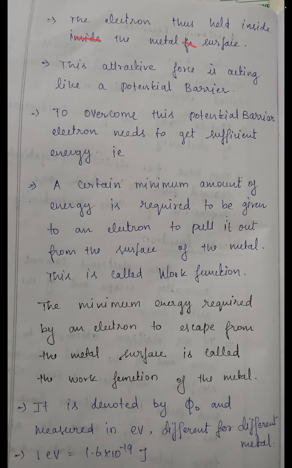What is the exact definition of the work function? The minimum energy required by an electron to escape from the metal surface is called the work function of the metal. This is denoted by phi naught and measured in electron volt.